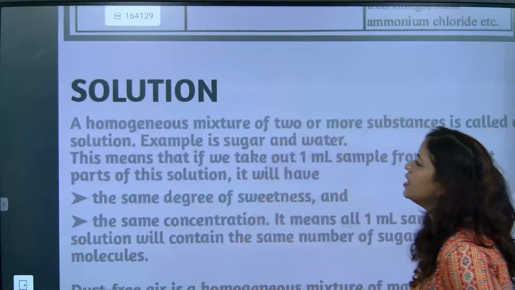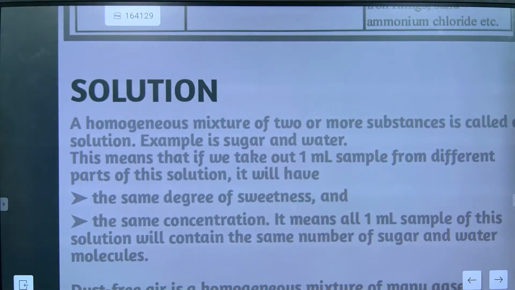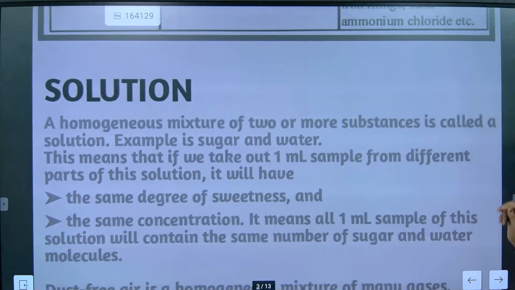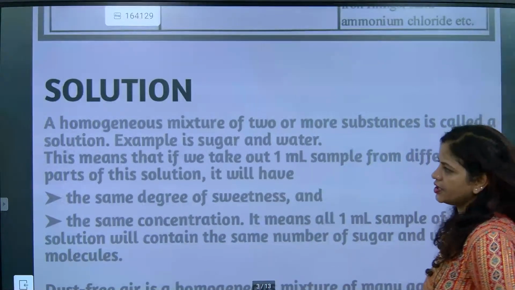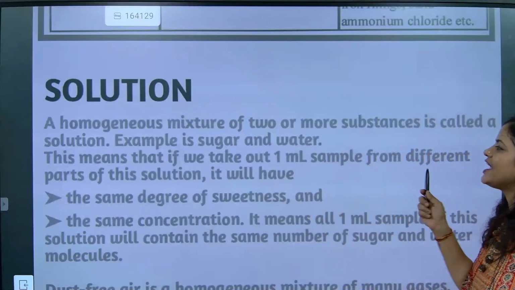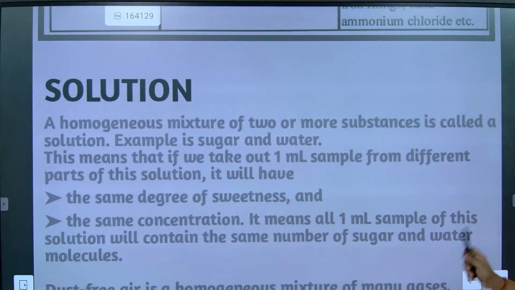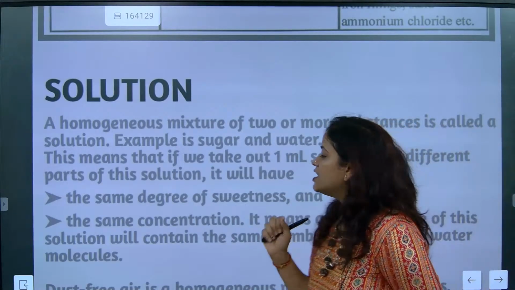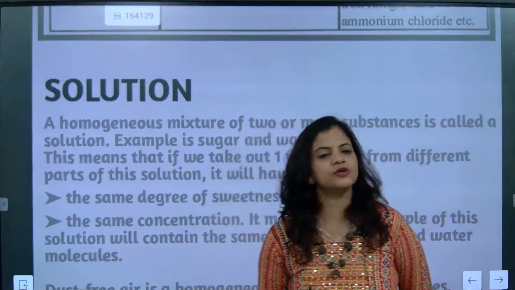So now look here. A homogeneous mixture of two or more substances is called a solution. Example, sugar and water. This means that if we take a 1 ml sample from different parts of the solution, it will have the same degree of sweetness. That's the most important point, beta.